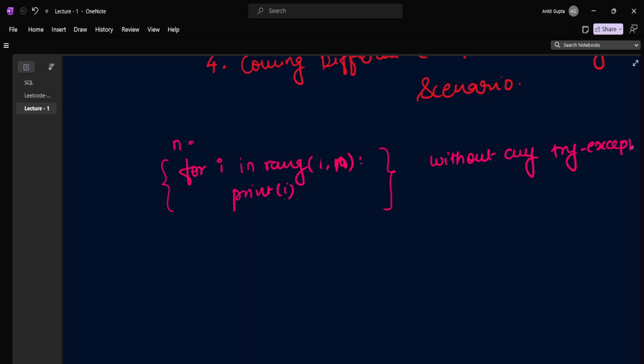Or let's say n is coming from a parameter and we have not given it properly. Say we have written this in a function, and the parameter we are expecting is m, but here we are writing n. Then this is the exception, which we call a name error, because we should write m, but we are writing n.